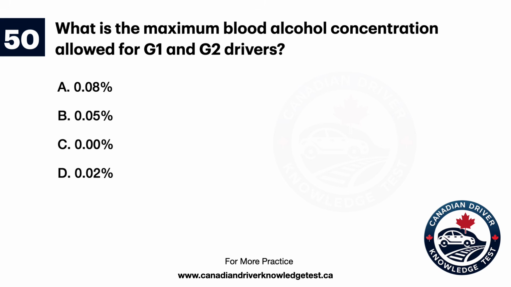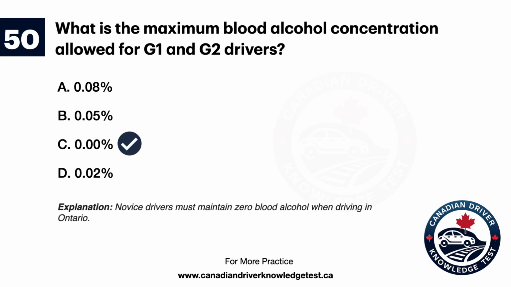Question 50. What is the maximum blood alcohol concentration allowed for G1 and G2 drivers? A. 0.08%. B. 0.05%. C. 0%. D. 0.02%. The answer is C. 0%. Explanation: Novice drivers must maintain 0 blood alcohol when driving in Ontario.